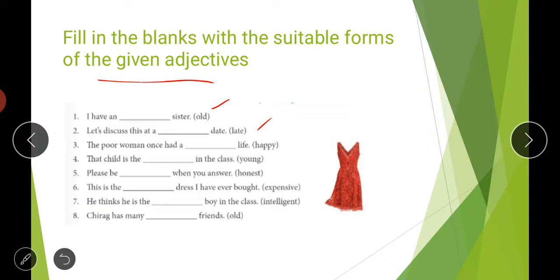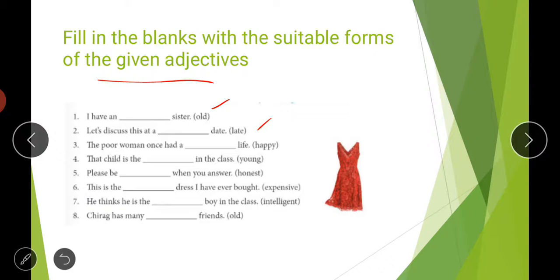See students, what you have to do now, you have to remember the rules that we have done earlier: what are positives, what are comparatives, and where we use superlatives. Positive is the simplest form of adjective. Comparative is used when we have to compare between two people or things. Superlative is used when we have to tell the highest quality of something. So you have to read these sentences carefully, try to understand the nature of the sentence, and then use the suitable form of adjective.